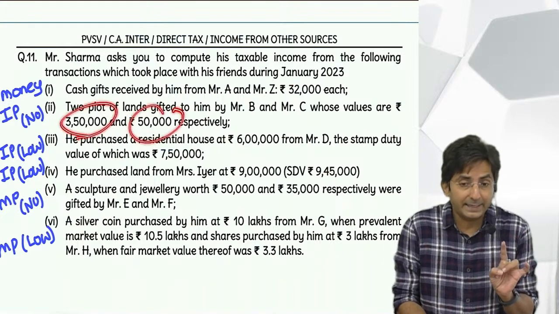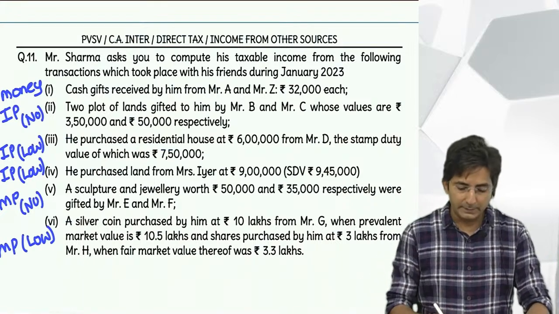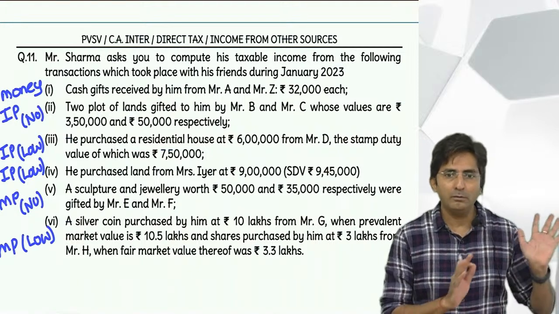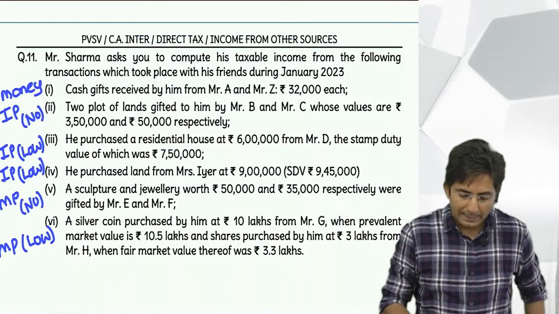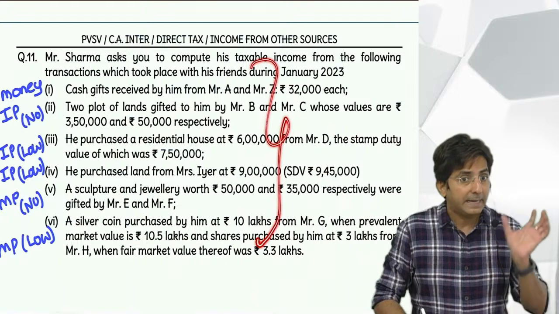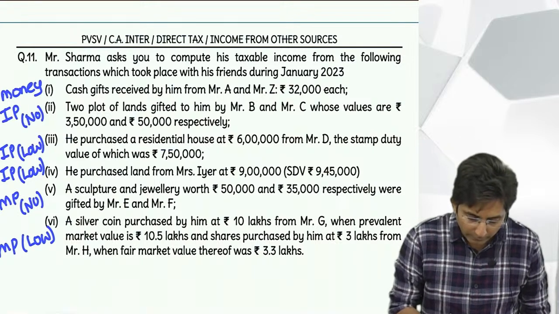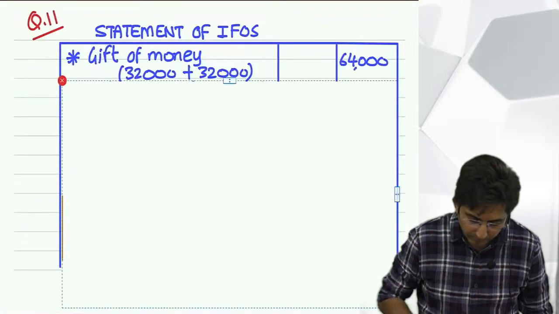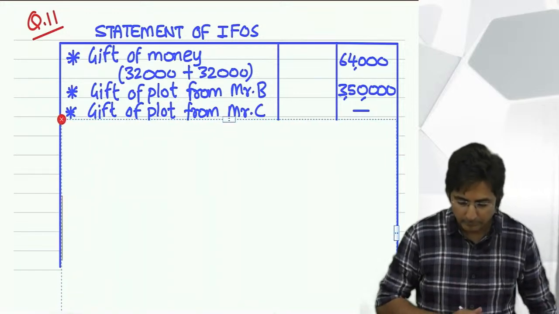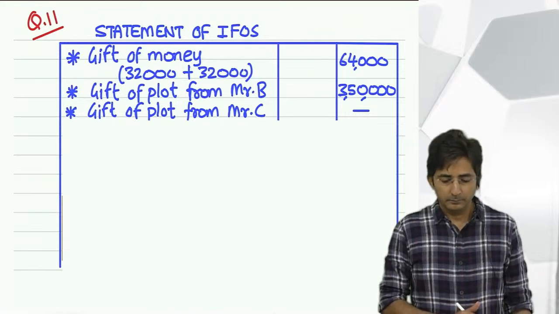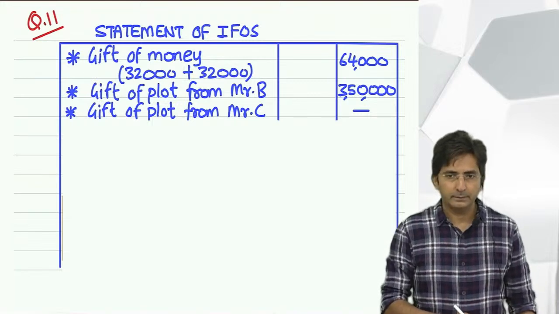And did you see I am not aggregating? It is kept separate because for immovable property, it's per property. See, if I had not taken this sum, that whole explanation would have gone to waste. So this sum was a must. Actually, I have created this sum in such a manner that the concept which is taught to you can be easily implemented. Okay, so right here, see, I have passed 2 entries. Can you see? Gift of plot from B, gift of plot from C.